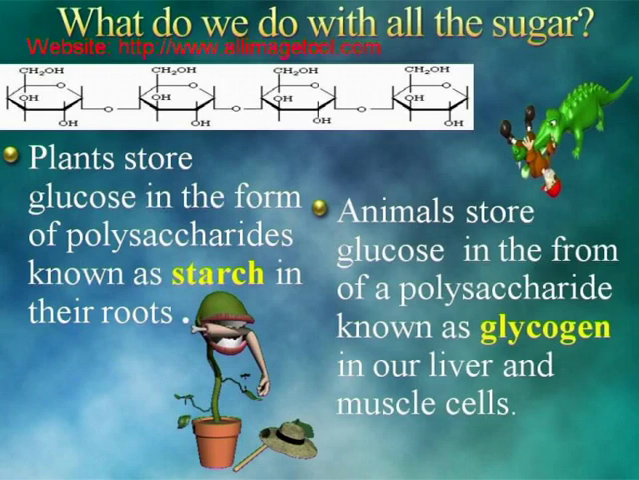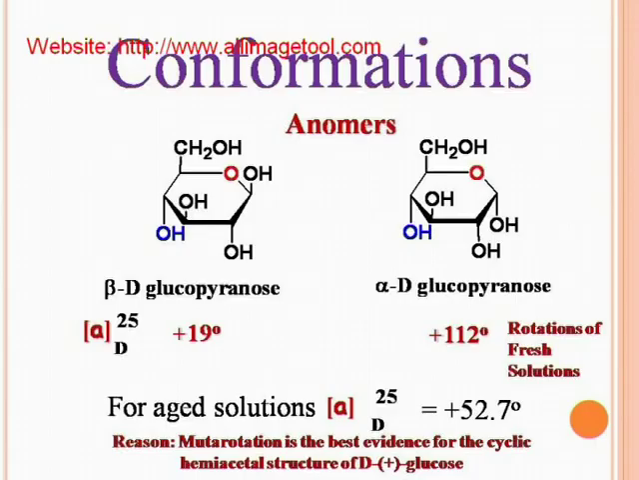The next question is, what do we do with all the sugar? Plants store glucose in the form of polysaccharides known as starch in their roots, whereas animals store glucose in the form of a polysaccharide known as glycogen in our liver and muscle cells. Mutarotation is the best evidence for the cyclic hemiacetal structure of D-glucose as shown above.